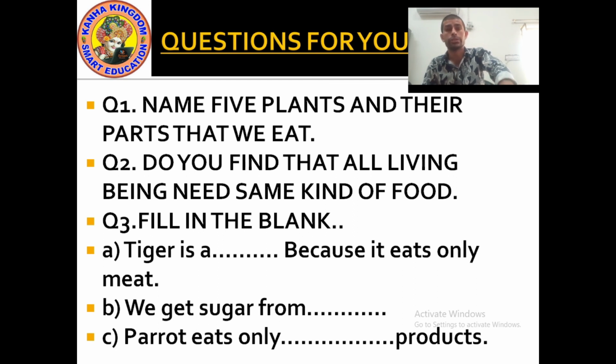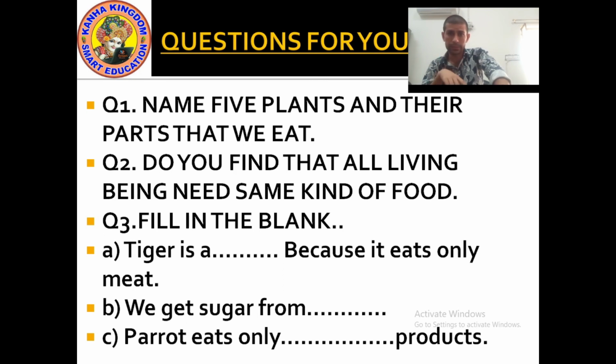Okay. Question number 2: do you find that all living beings need same kind of food? Means all living beings need same kind of food or not? No. The answer is no. All living beings need different kind of food, because different animals eat different food. Herbivores eat plants product, carnivores eat animals, and omnivores eat plants and animals both. Understood?